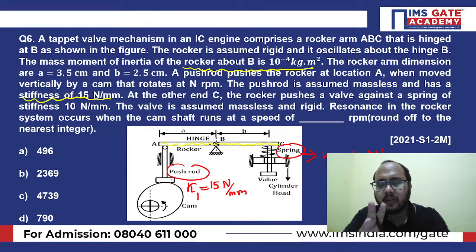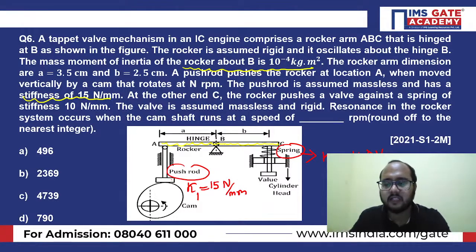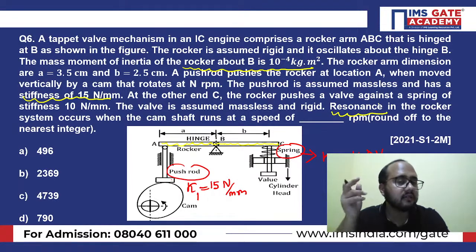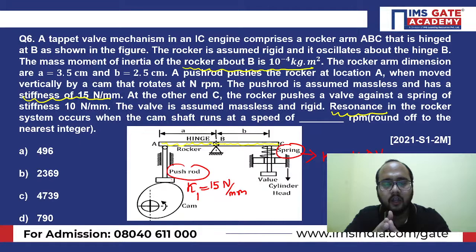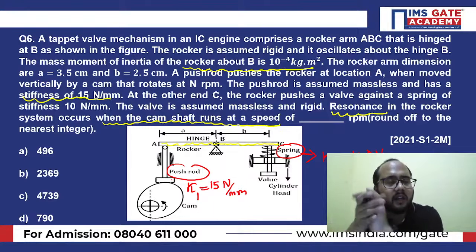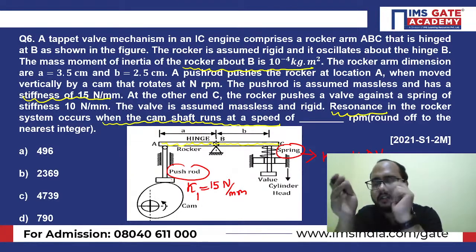Now we need to calculate what? We need to calculate the resonance. In the question itself they have mentioned the resonance. So resonance is what? The natural frequency equals the force frequency. Only in that particular condition resonance will occur. So they are asking what? For the camshaft, under which speed of rotation a resonance condition will occur. They are asking for the speed of rotation under which the resonance will be there.